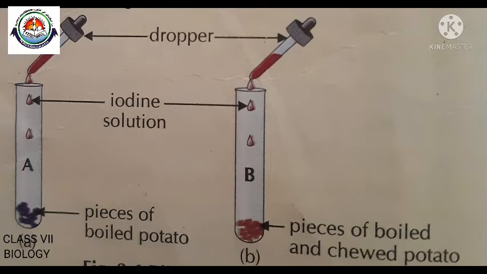So we can conclude that the boiled potato in test tube A contains starch that turns blue-black when it comes in contact with iodine solution. The boiled and chewed potato pieces in test tube B are acted upon by the saliva. The amylase present in saliva converts the starch in the boiled potato into sugar, which does not give a blue-black color with iodine solution.